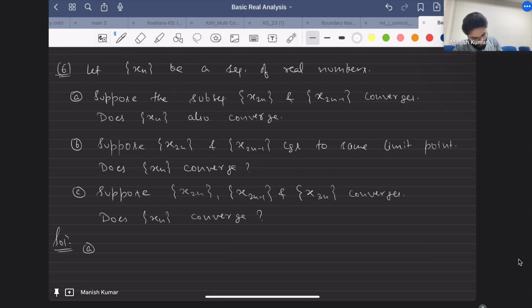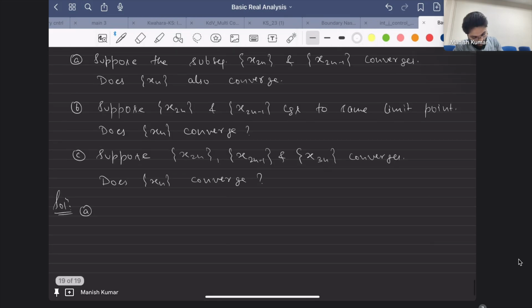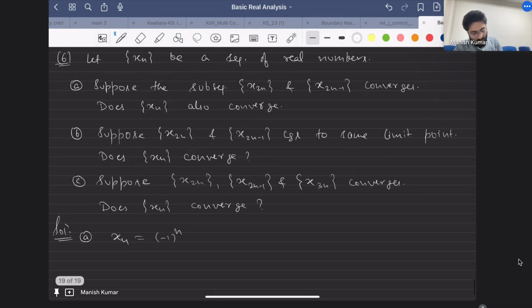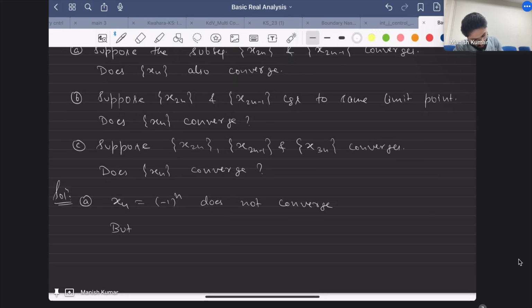Correct. So xn is minus 1 raised to power n. This does not converge, but x2n is equal to 1 and x2n minus 1 equals minus 1 are convergent.